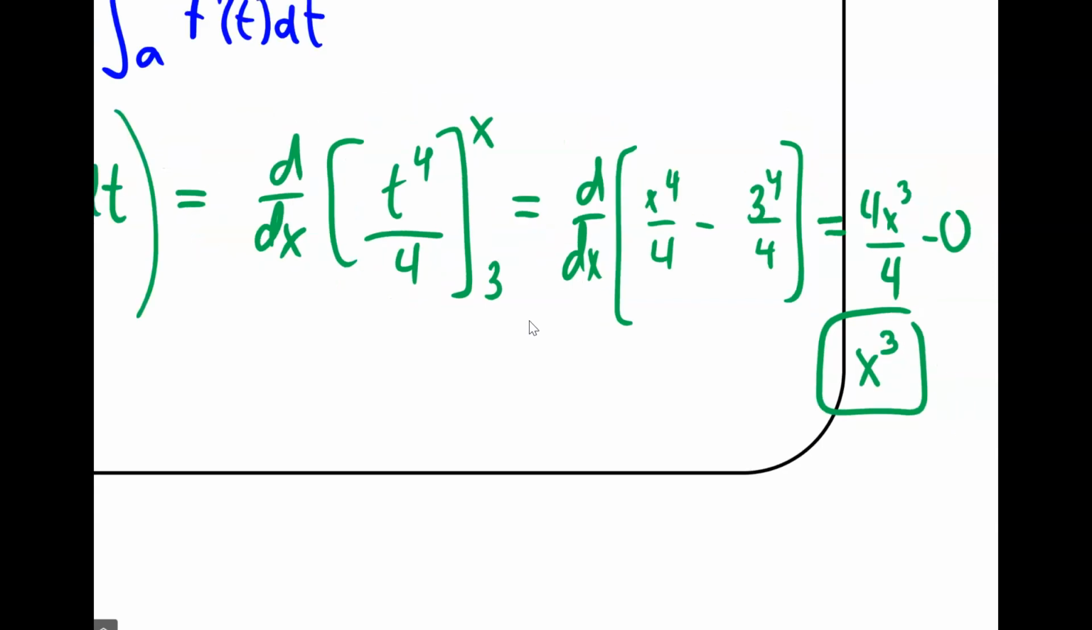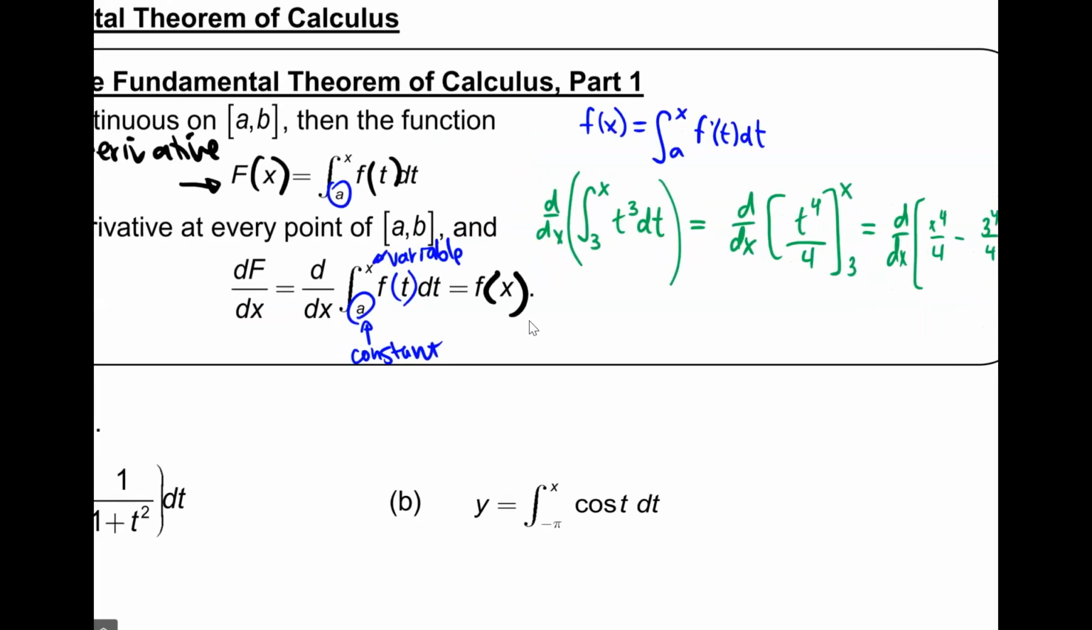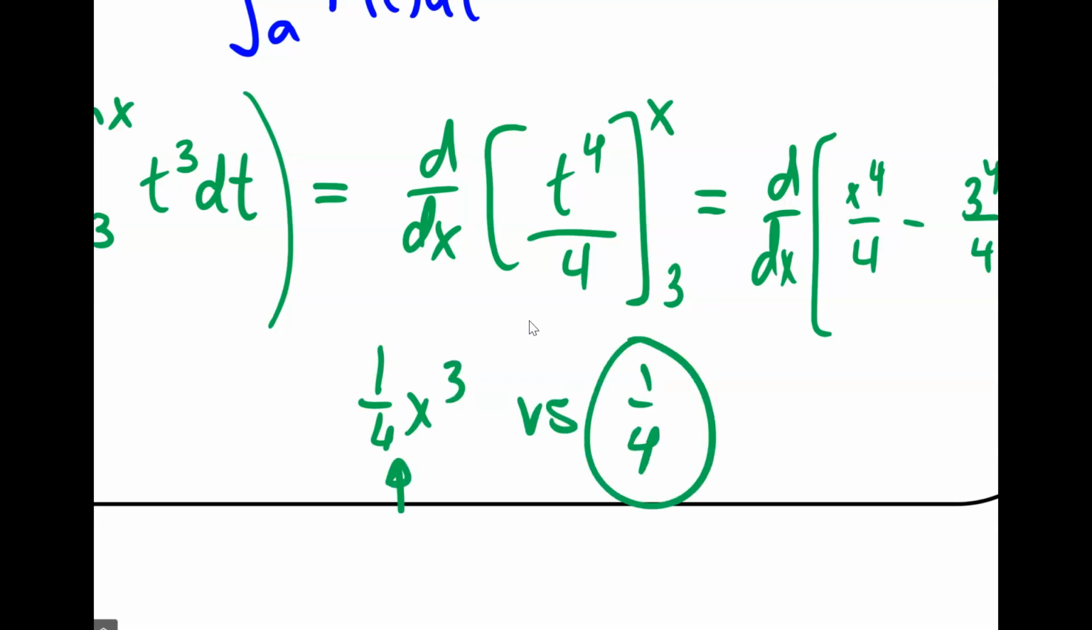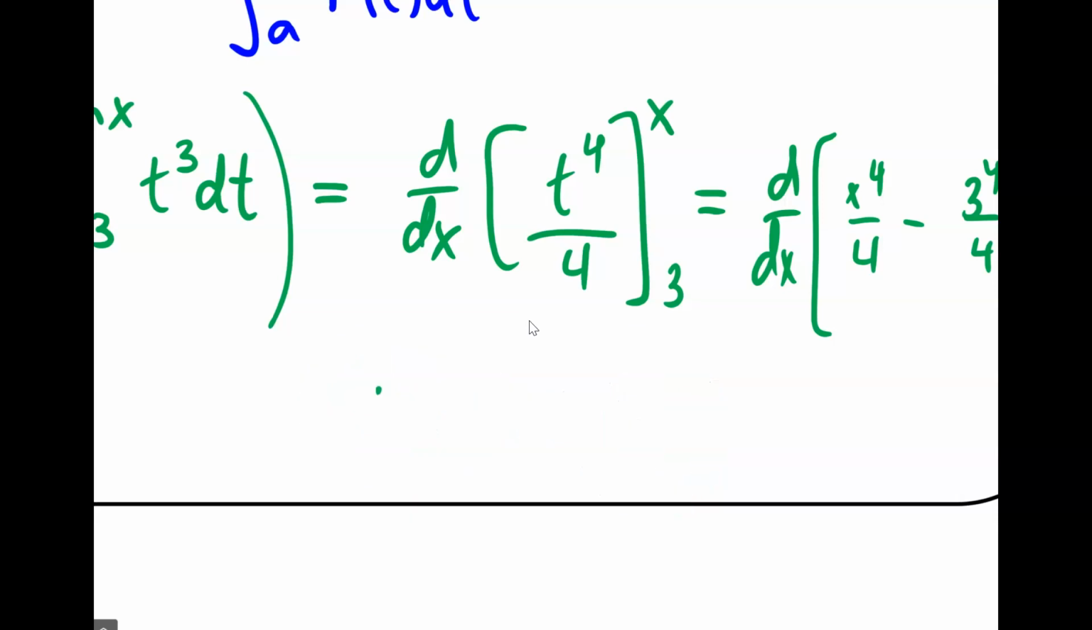Wait, but really quick, the 4 underneath the x to the 4th, isn't that technically a constant? It's 1/4 x to the 4th. It's a coefficient, not a constant. So you've got to keep it together. Because if you have 1/4 x to the 3rd, this is the coefficient, versus if you just have 1/4, this whole term is a constant because it's just a number. What is the derivative of a constant, of a number? 0.